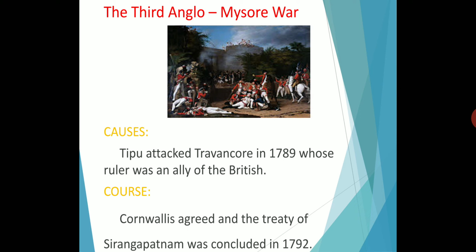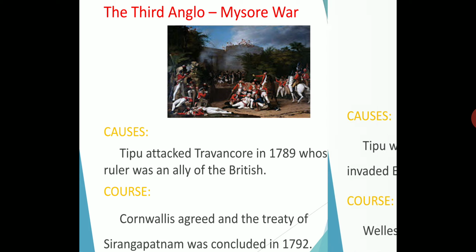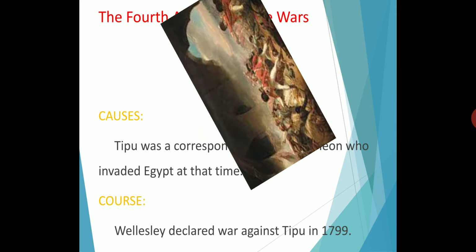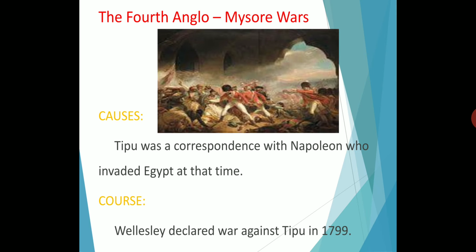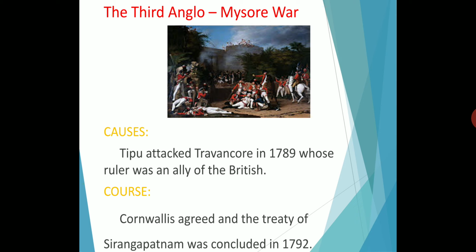So Tipu felt desperate and opened negotiations with the English. Tipu Sultan failed, he could not win the war, so Cornwallis agreed to the Treaty of Srirangapattinam. The end of the war was the Treaty of Srirangapattinam in 1792. The British reached Srirangapattinam and captured Tipu Sultan, so this war ended with the Treaty of Srirangapattinam in 1792.